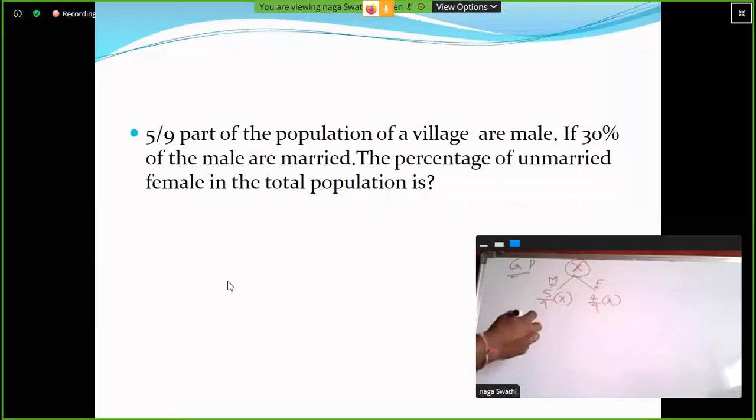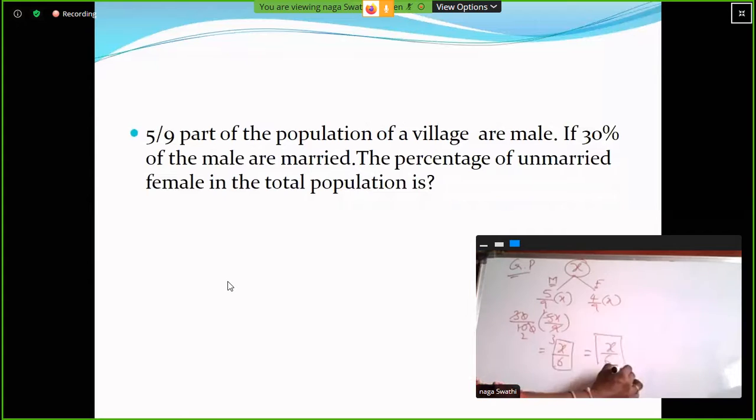Clear? So here 30 percentage of 5x by 9. The zeros cancel, 3 ones 3 threes, 5 ones 5 twos, so that is equal to x by 6. So here x by 6 are male married. What about female married, ma? X by 6 only.